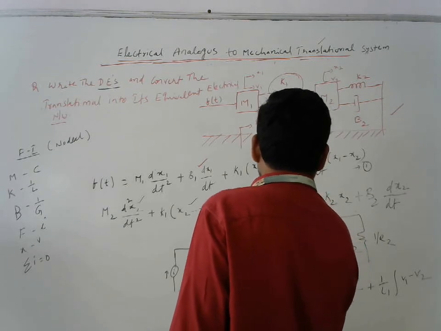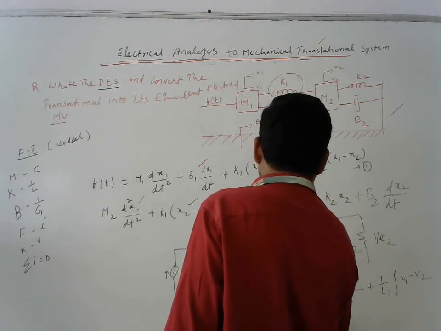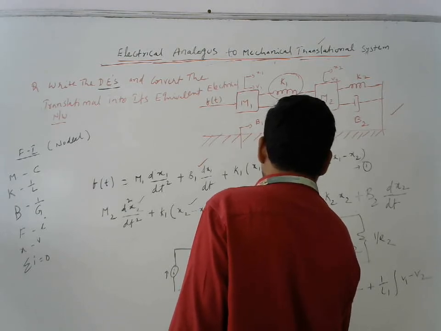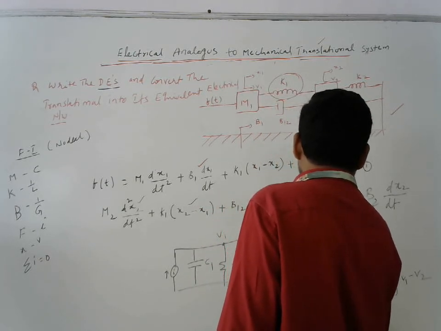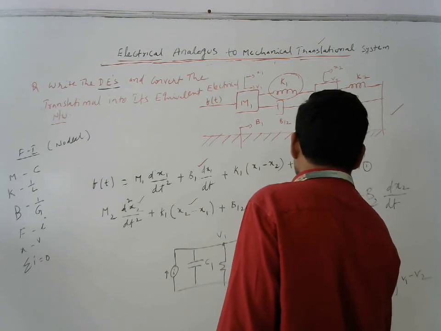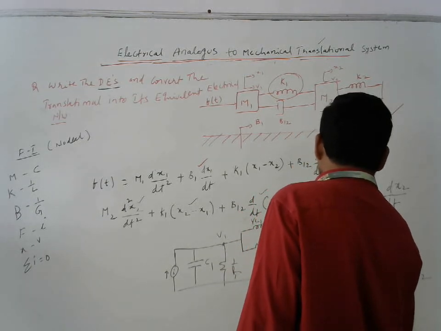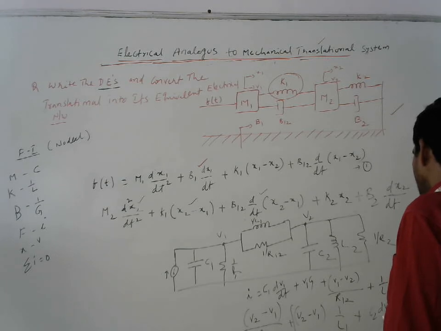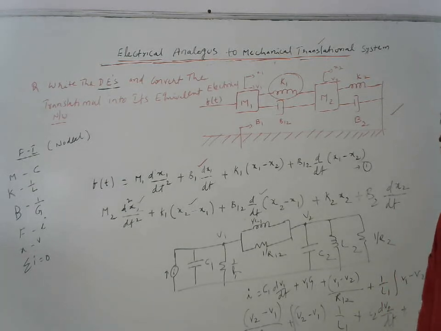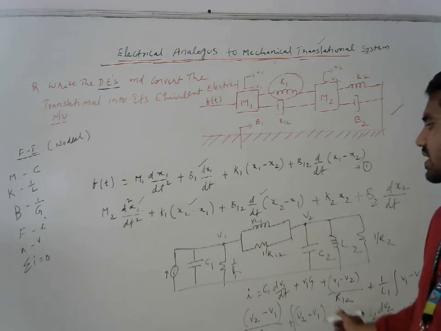The second equation is V2 minus V1 by R12, plus 1 by L1 into integral of V2 minus V1, plus C2 into dV2 by dt, plus 1 by L2 into integral of V2 dt, plus V2 by R2, which is equal to G2. These are the two equations. The nodal equations I am writing.